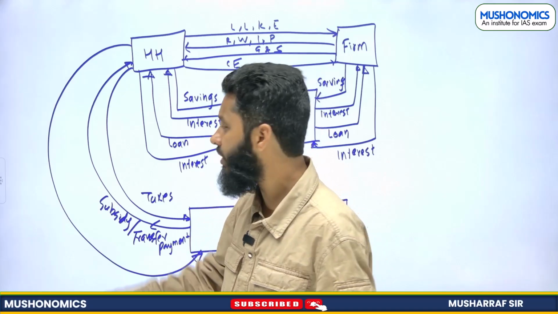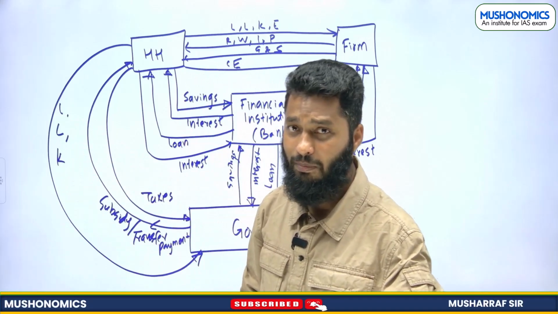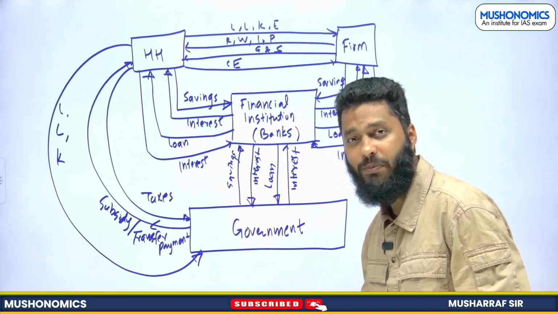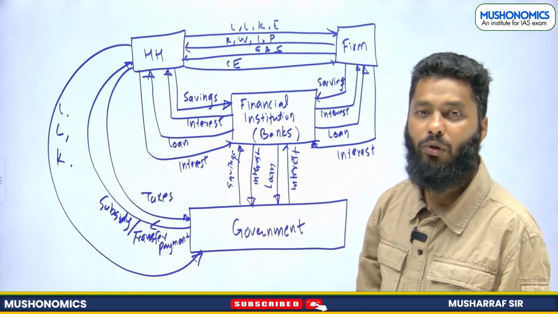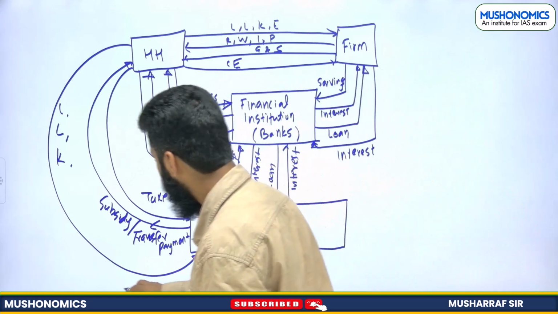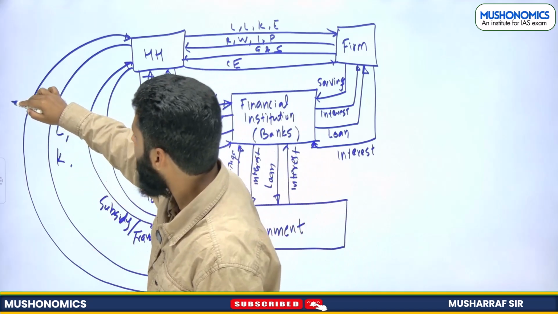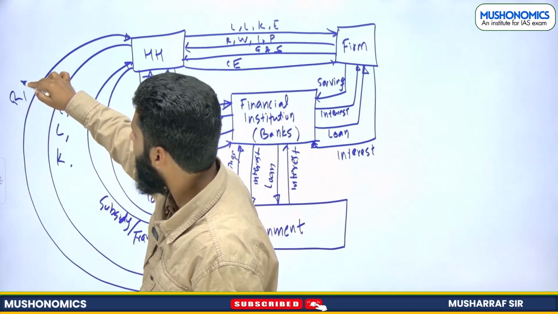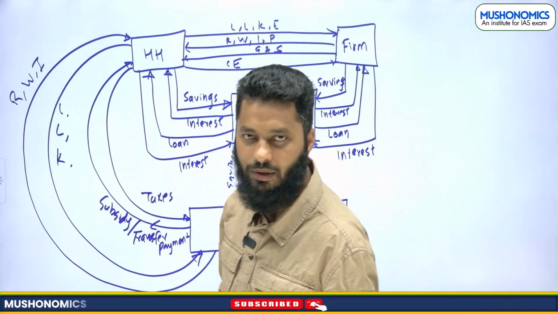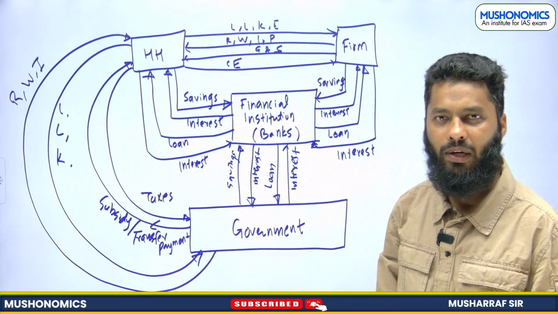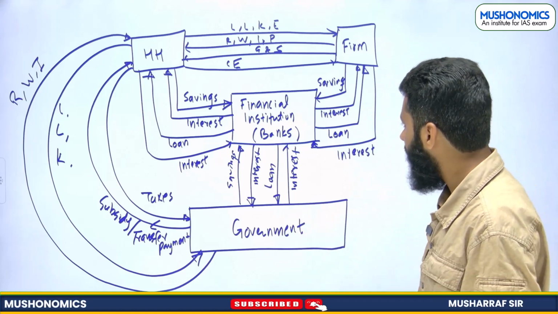Again, factors of production. So land, labor, capital, but not entrepreneurship, because government will be the entrepreneur in this particular case. So land, labor, capital will be provided by household to the government, and government will be providing what? Factor payments. So for land, they will be providing rent. For labor, they will be providing wages or salary, and for capital, they will be providing interest. Government bonds, for example, when people are purchasing them, right?